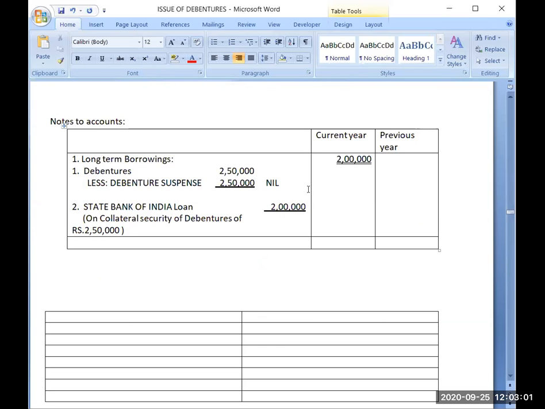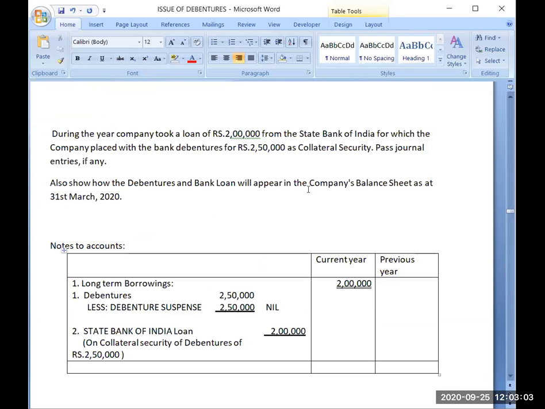So I hope now the presentation of debenture suspense, the presentation of debentures issued as collateral security, and how to manage it with both methods is clear. Now the question may be which method I should adopt in exams.